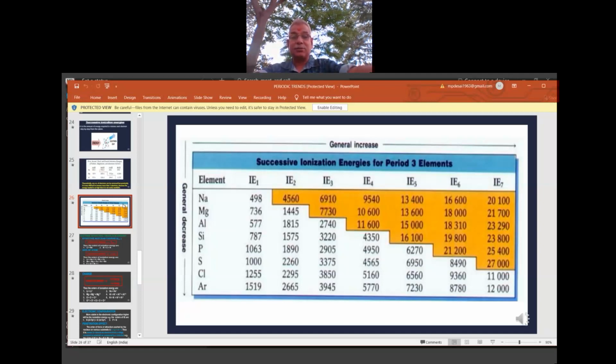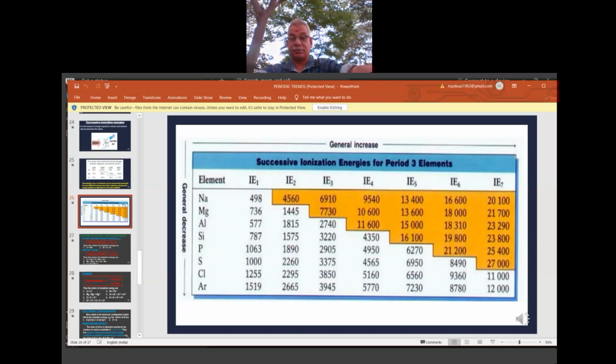Just have a glance, because it is data, no need to learn by heart, you just have to analyze and understand. From this table, it is easy to remove the first electron. As we go to the second or third, it becomes difficult. This I told yesterday. You can concentrate on the shaded part, that yellowish orange color I have given. That part is very difficult.